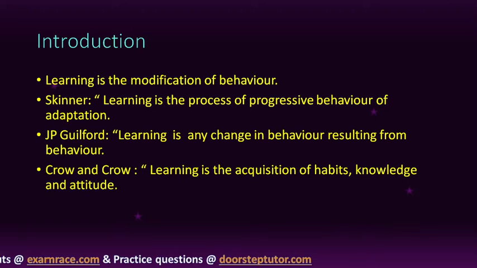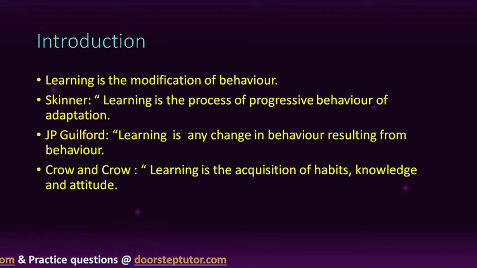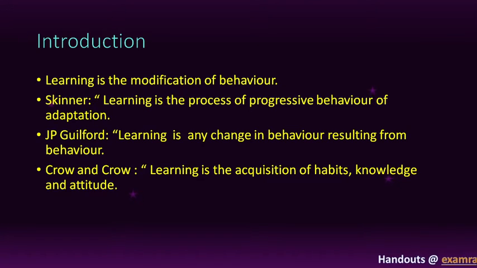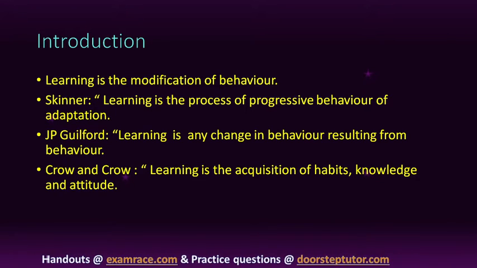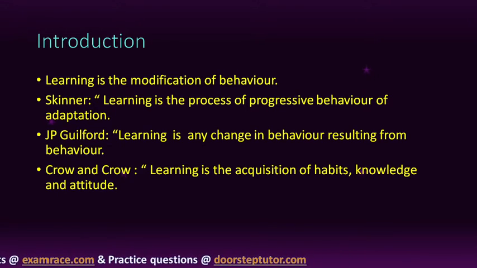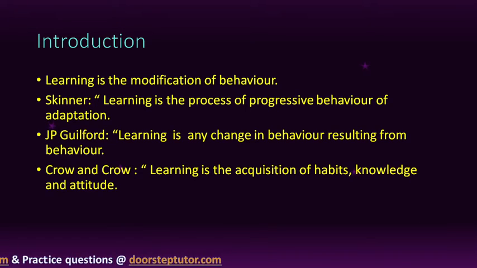According to Crow and Crow, learning is the acquisition of habits, knowledge and attitude. What does acquisition of habits mean here? It means learning is collection of habits. Here we collect different types of habits, good habits also, bad habits also. Child learns good habits also and bad habits also. So it is the duty of a teacher or elder that we should develop positive habits in child.